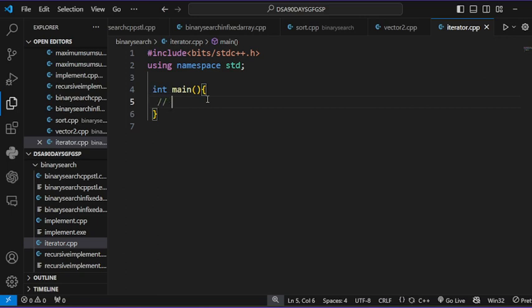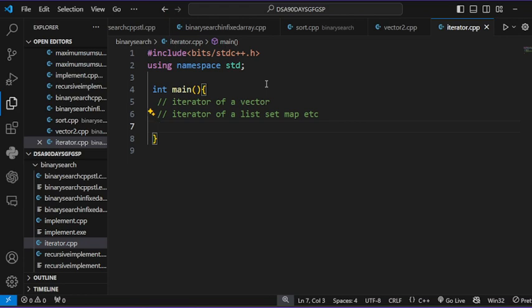So here I am creating an iterator of a vector, and after that I am creating iterators of list, set, map, etc. If you want to create an iterator of any type of container, you put the container name, colon, iterator, and variable name.